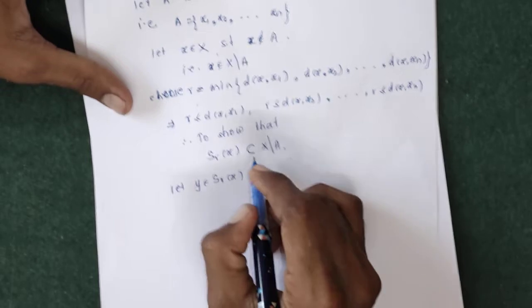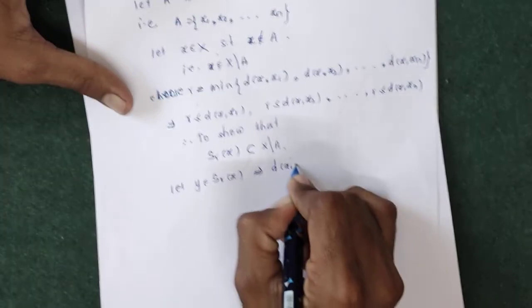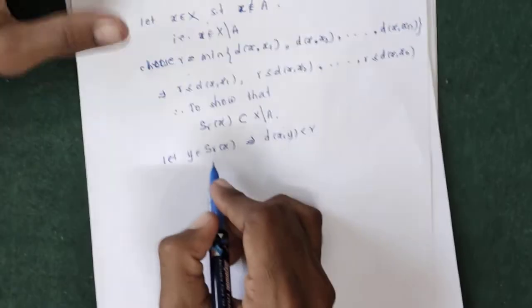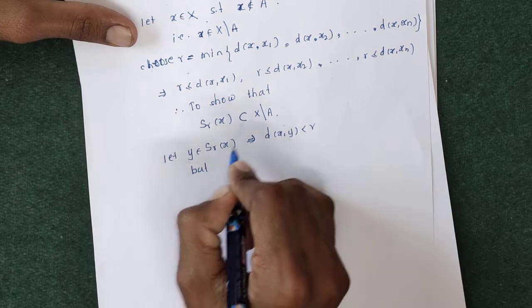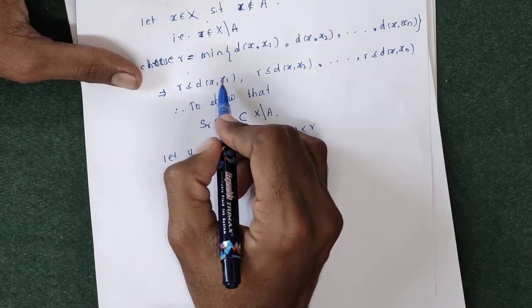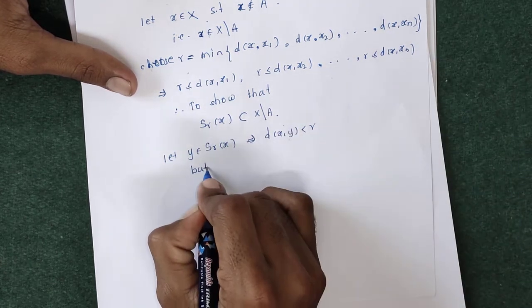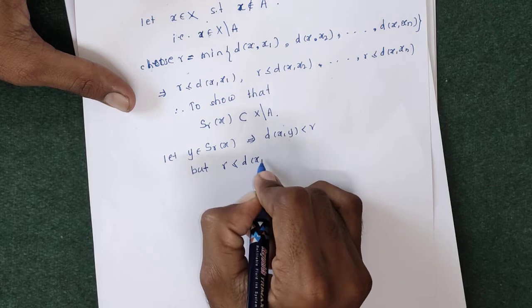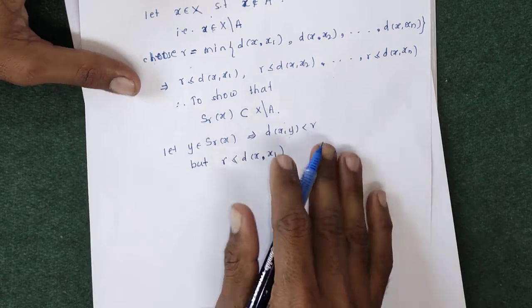Now by definition of open sphere, we can say that the distance between x and y is less than r, but our r is less than or equal to the distance of all x, x1, x, x2 up to x, xn, so r is less than or equal to the distance of x and x1.